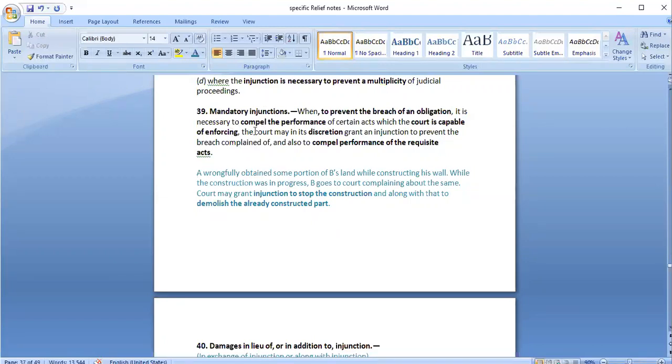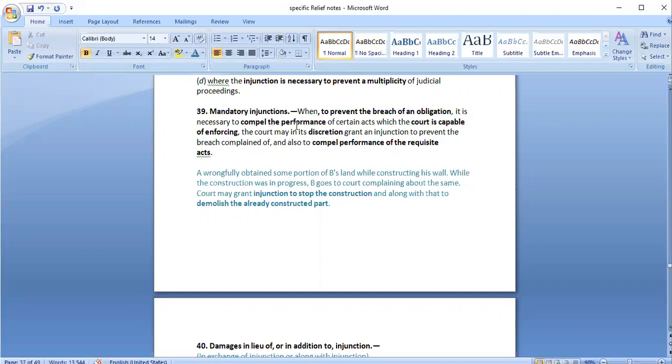Why do we need mandatory injunction? Because if this already constructed part is not demolished, then obviously we will not have right over that particular part of land, right? So it is necessary in order to ensure that there is no breach of obligation. If B is owner of a land, A should not unnecessarily try to occupy that particular land. So just in order to prevent any breach of obligation, court may grant a mandatory injunction. In the injunction itself, court would also ask the person to perform some kind of an act.